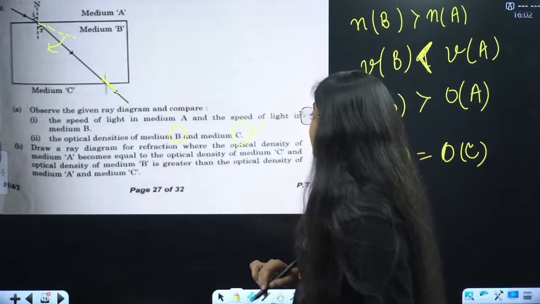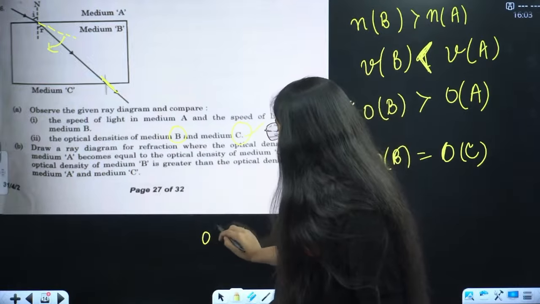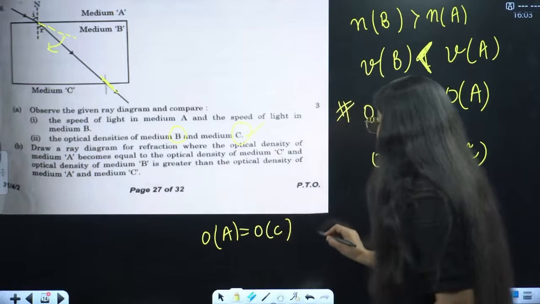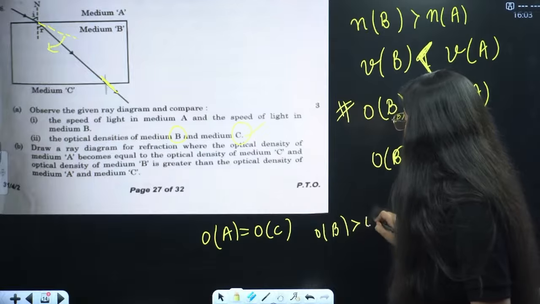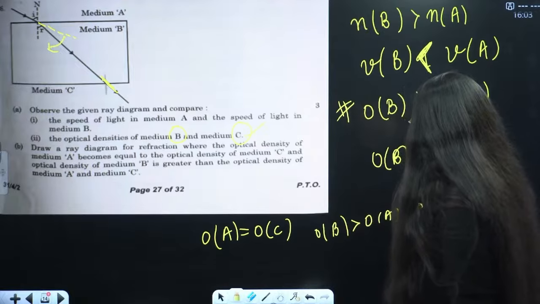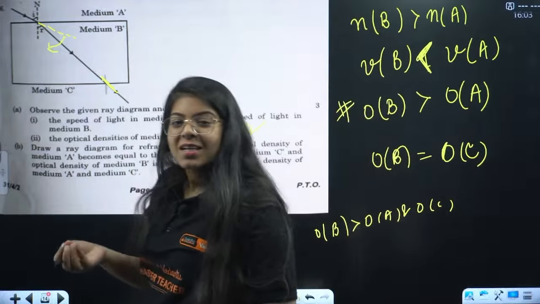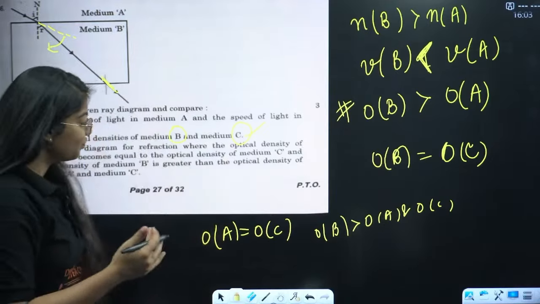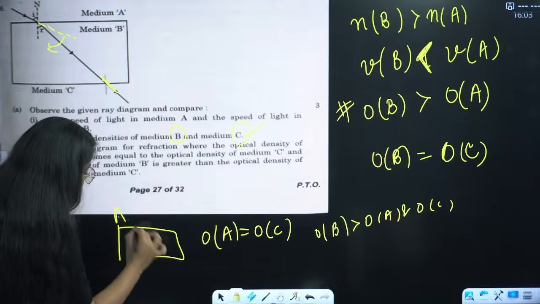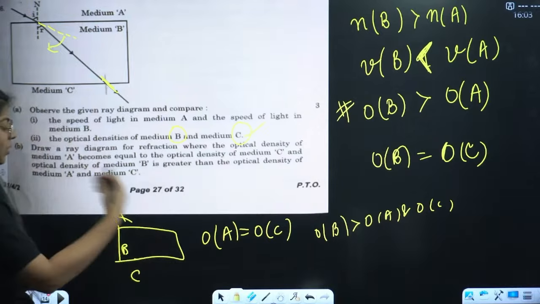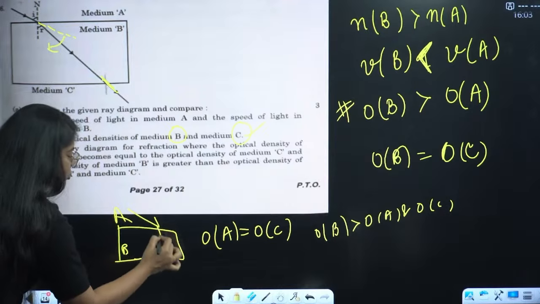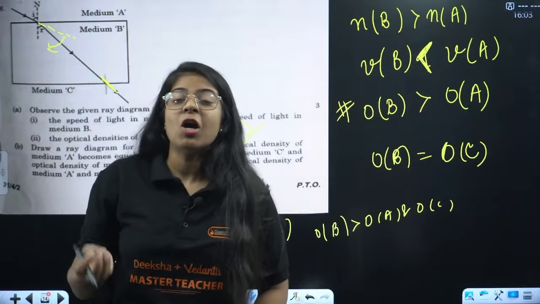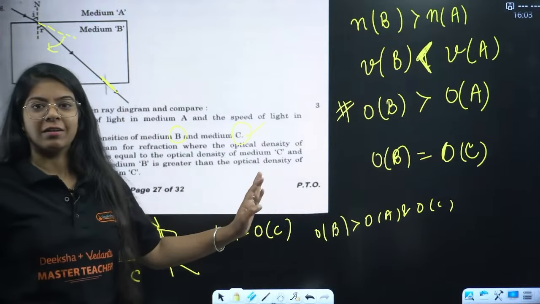Draw a ray diagram for refraction where the optical density of medium A is equal to the optical density of medium C, and the optical density of medium B is greater than that of A and C. Isn't this just a normal case of glass slab, where the first and third medium are the same, and B is something like water, so the ray bends towards the normal as it goes in, and bends away from the normal as it comes out? Very easy. It's the basic glass slab diagram, just asked in a different way.